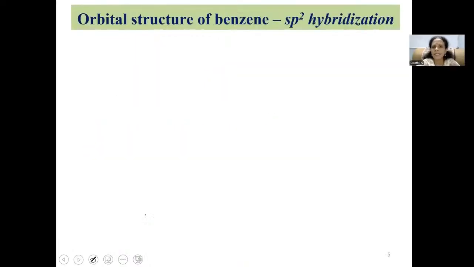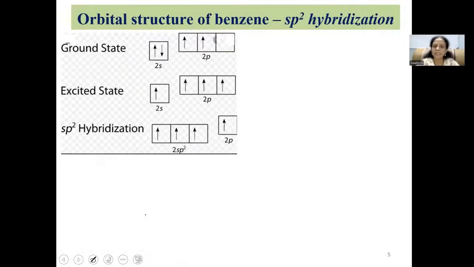Now let us see how exactly sp2 hybridization occurs in case of benzene. For that, let us consider with respect to each carbon how sp2 hybridization occurs. Carbon electronic configuration is given here. Carbon atomic number is 6, so that means 6 electrons will be present. So the electronic configuration is 1s2, 2s2 and 2p2. Here only valence energy level electrons are shown. Valence energy level means the outermost energy level. It consists of only 2s and 2p electrons.